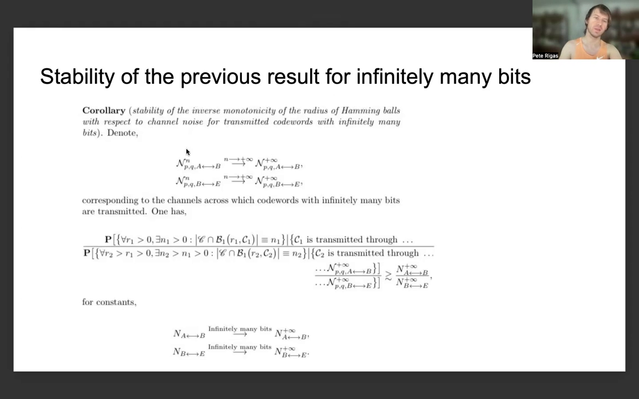which is just given by the fact that these two transmission mechanisms, as the number of bits tends to infinity, tend to some infinite analog of the transmission mechanisms over Alice and Bob's and Eve's quantum channels in the presence of infinitely many bits, which correspond to the channels across which code words with infinitely many bits are transmitted.